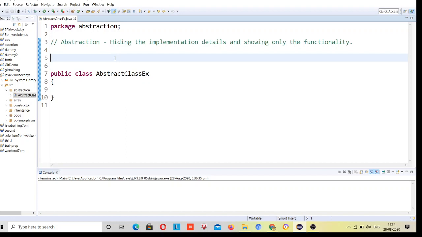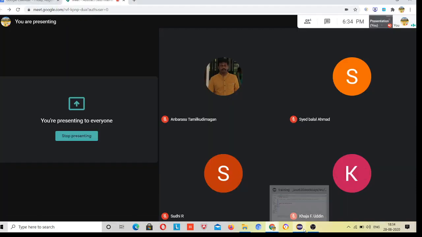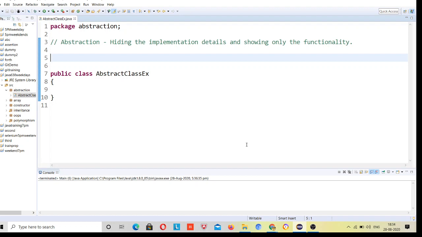So in Java we can apply abstraction in two ways. One is the abstract class and the second one is the interface, right? I am talking about the abstract class first. I will write some rules and I will ask you to note them down, because it will be very beneficial to you. Abstract class versus interface, and what is an abstract class, what is an interface, are very famous interview questions asked on these topics.